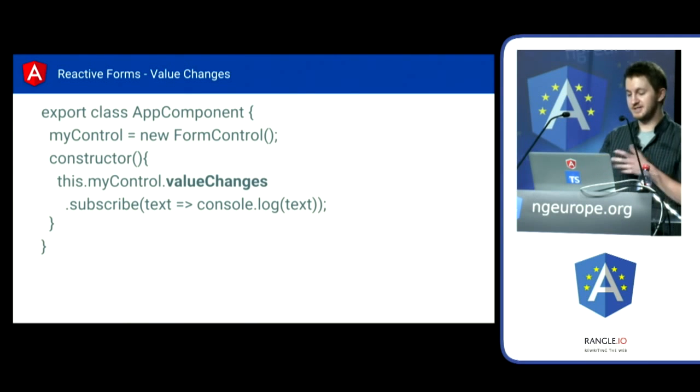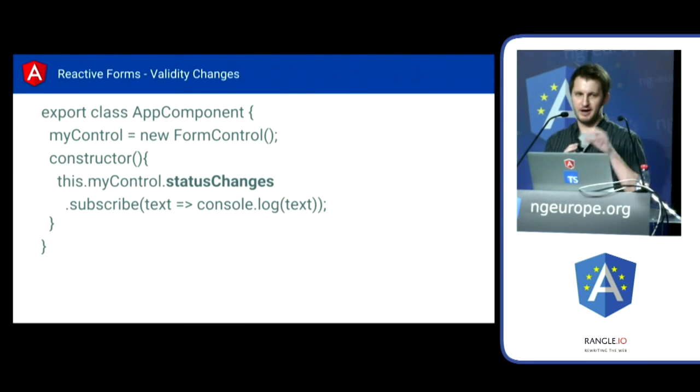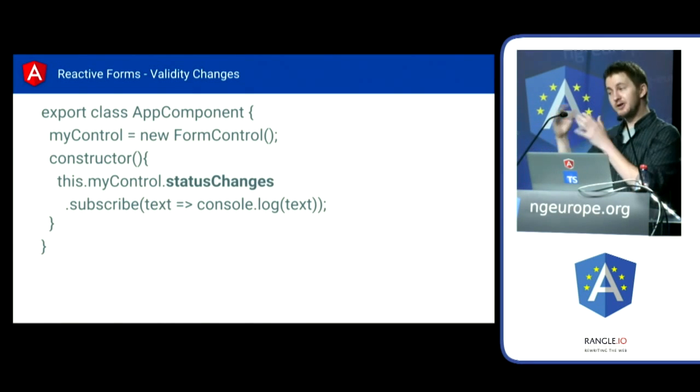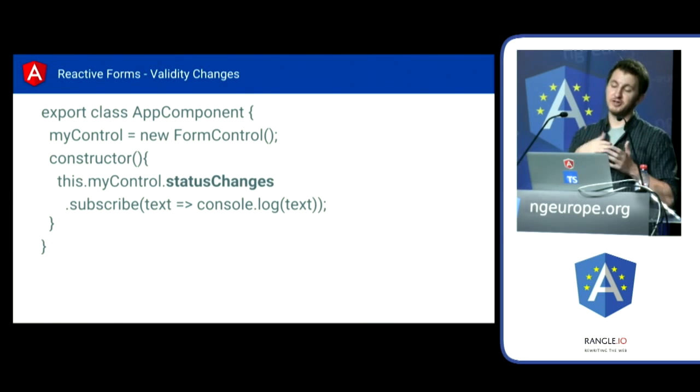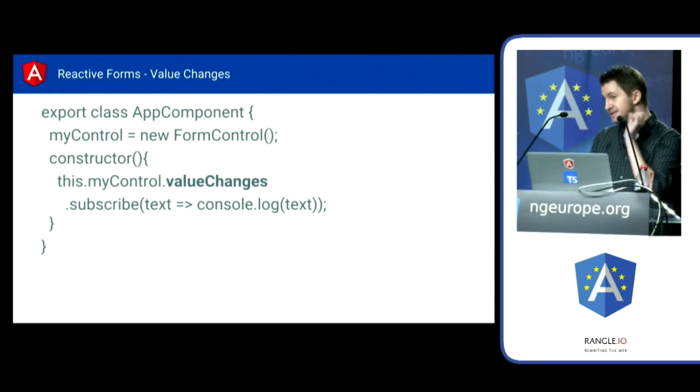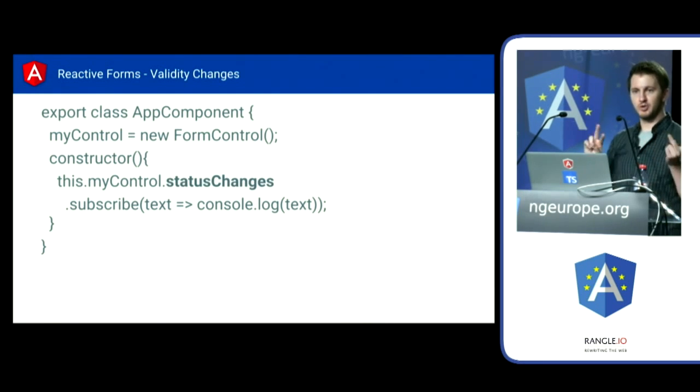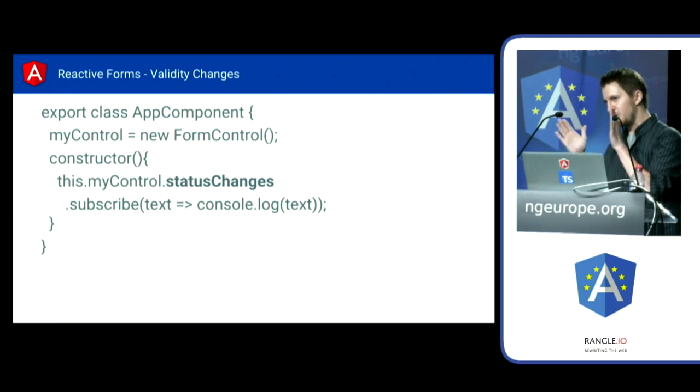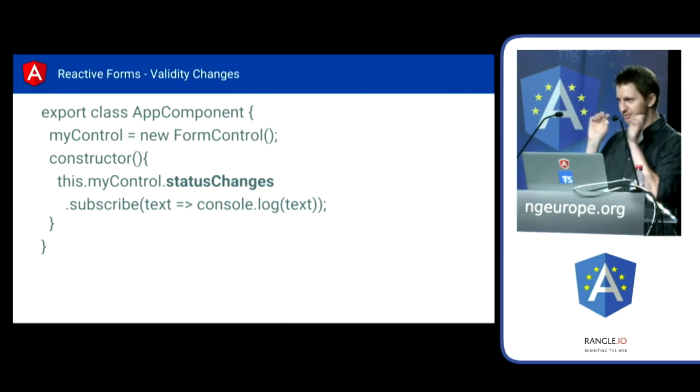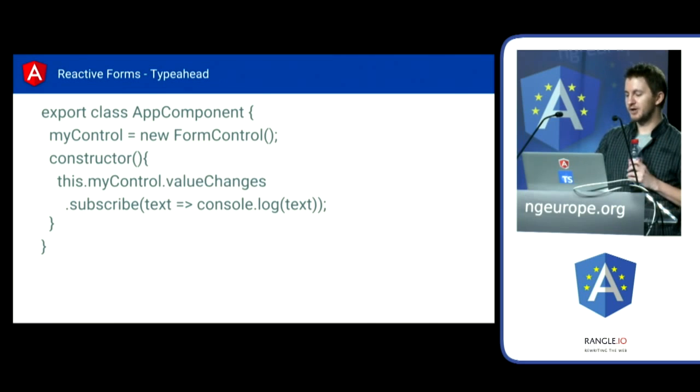The other way to do this is status changes, right? So we have the data that's coming out and also the validity of the control. Based on the validators you're using, all of this will be delivered to you. So you get, again, the text spitting out to you, and also basically a true or false that tells you this form is valid or this form is not valid. These are the two inputs into the system. We're not going to worry too much about status changes today, and we're going to work with this value changes property. Again, to start with, this is just a stream of text. Every letter you type, you get text spit out to you.